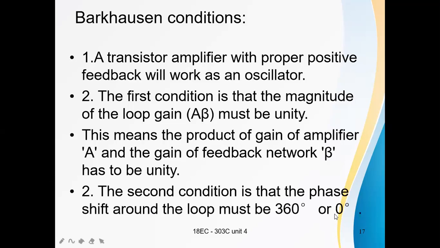The loop gain should be unity and there will be positive feedback. These are the conditions for an amplifier to work as an oscillator.